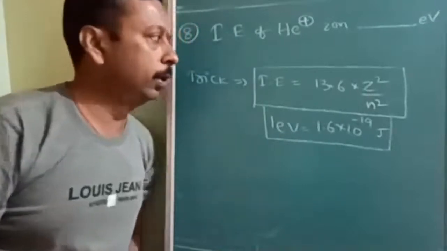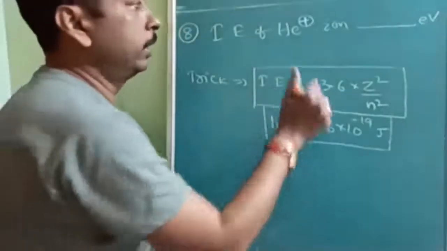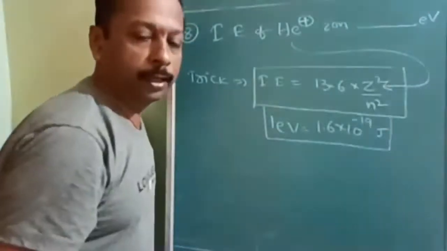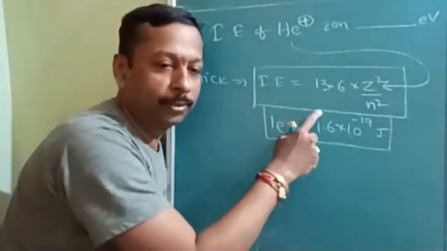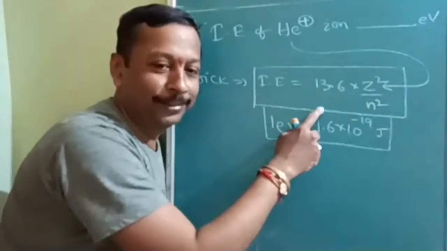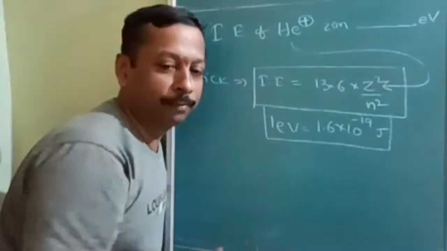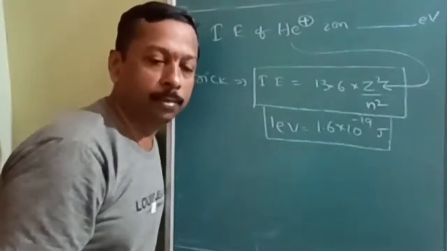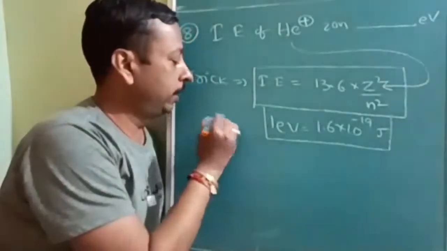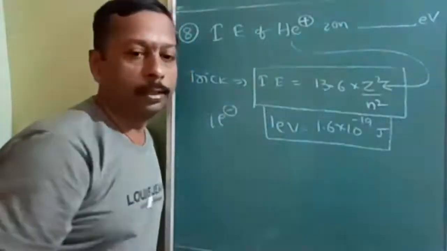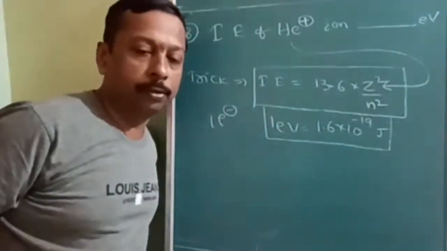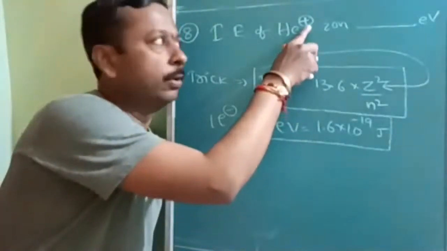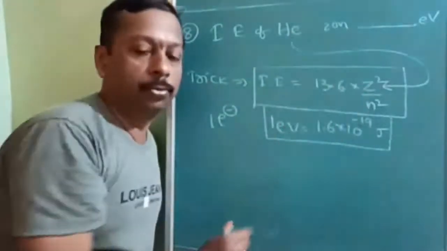Now, ionization energy. Here, helium plus is given, and one more thing people are forgetting: we are using the Bohr concept formula. People forget that the Bohr concept has a limitation. It is applicable only for one electron species. If helium plus is not given, then I cannot use this formula.